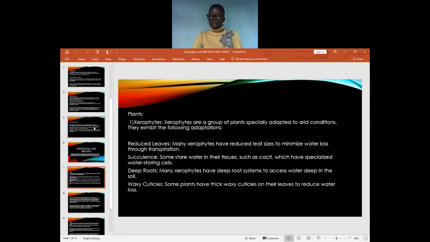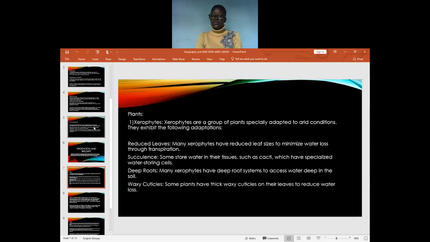Let's start with our first point, which talks about plants that have been adapted to arid and semi-arid lands. Xerophytes are a group of plants specially adapted to arid conditions. They exhibit the following adaptation: reduced leaves. Many xerophytes have reduced leaf size to minimize water loss through transpiration.